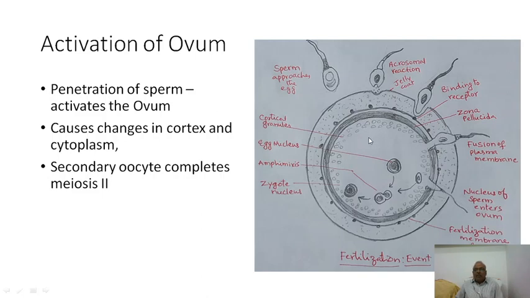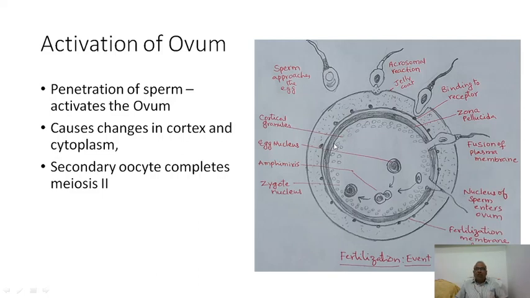This process of resuming meiosis II by the ovum is called activation. So the entry of the sperm can cause a lot of changes in the cortex and cytoplasm of the egg, and the secondary oocyte completes its meiosis II and polar bodies are formed, and now the ovum with a nucleus is formed.